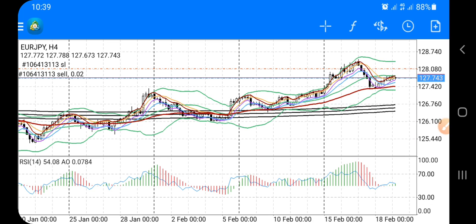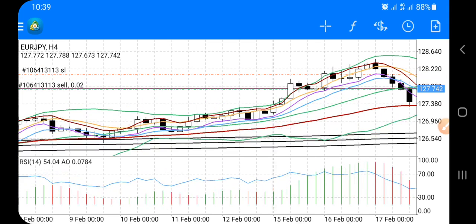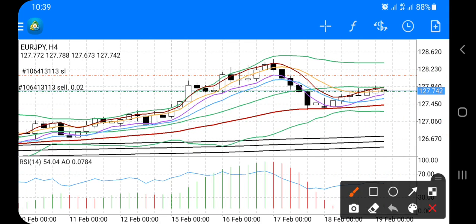Today we will be discussing the euro yen using time frames from 4 hour down to 5 minutes or 1 minute. According to the chart I want to see, this is Friday. This is the higher high. This is the higher high. Okay, this is the higher high, and then the pair could make another higher high again.